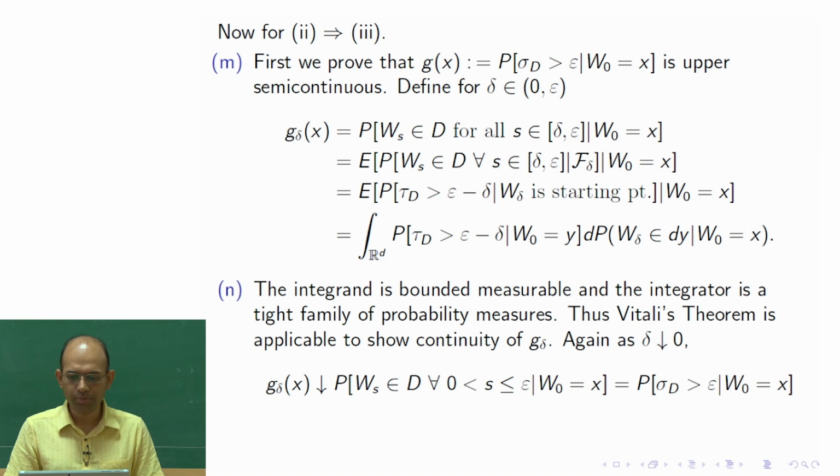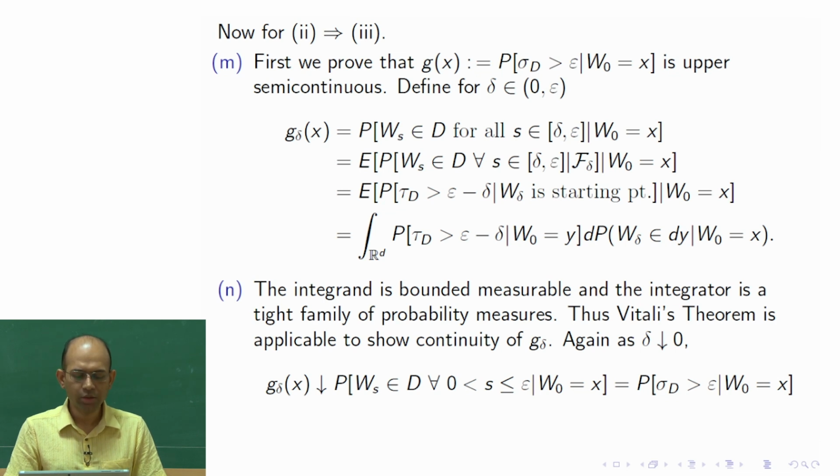So this conditional probability is the conditional probability that sigma delta is more than epsilon, given W_0 is equal to x. Okay, but this probability is nothing but g of x. So g of x is defined this way.